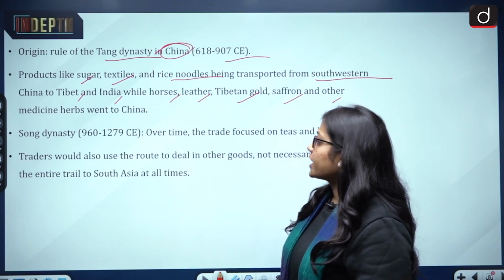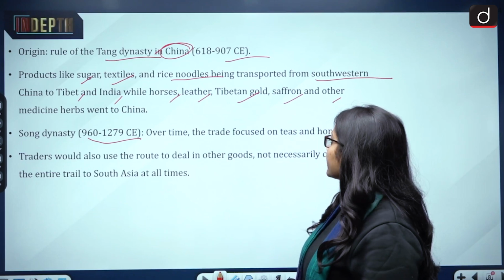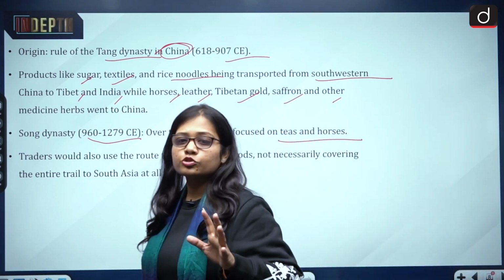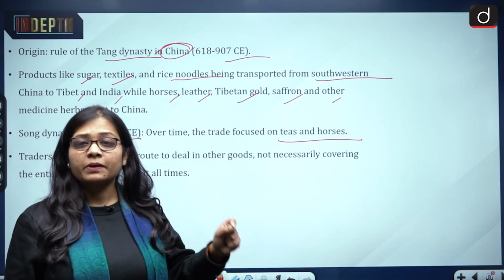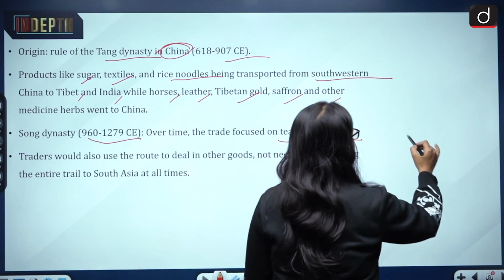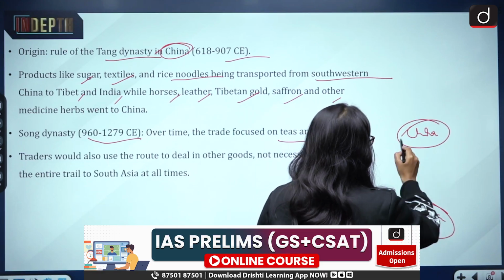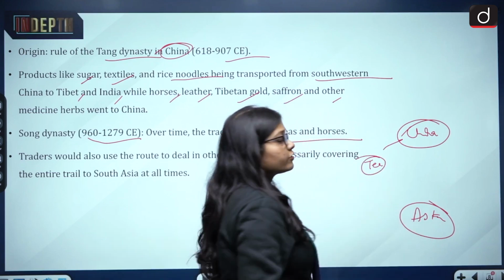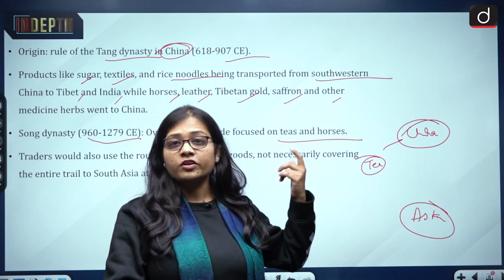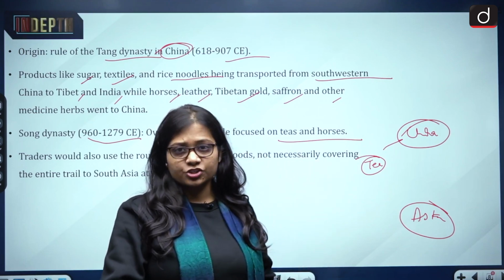And then the Song dynasty, during the time of 960 to 1279 CE, over time the trade focused on tea and horses. So there were many products which used to pass from one place to another, but it became famous because of the tea and horses. Now what happened was, this is China and these are the Asian countries. In China, the production of tea was very famous, but horses were not present in China, and horses at that point of time were a major mode of transportation.